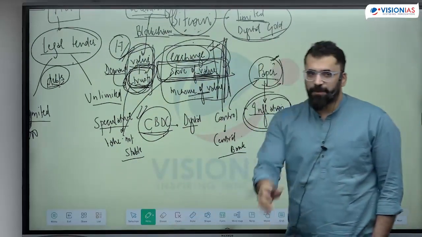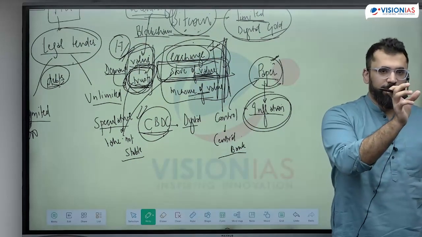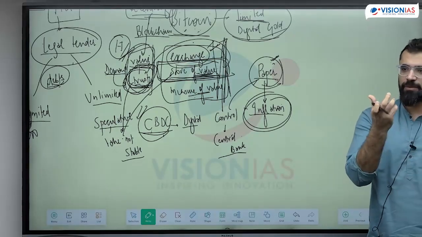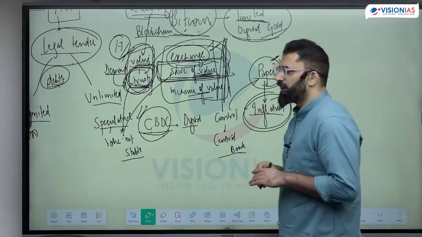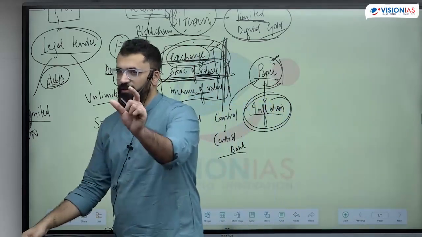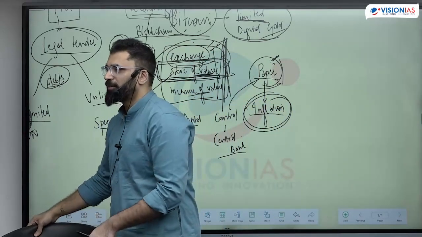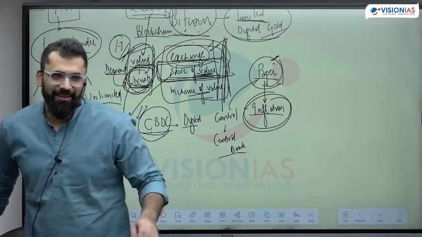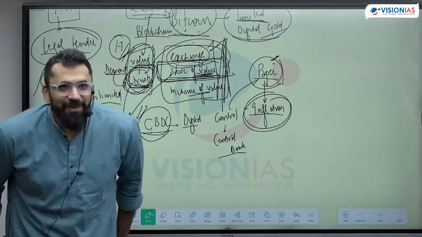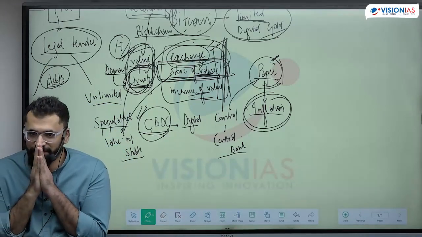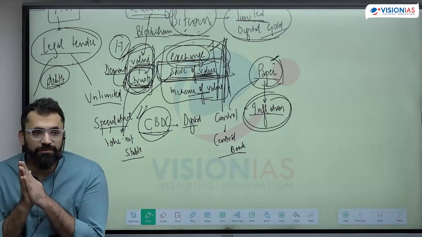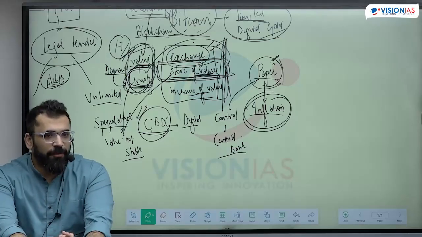When the RBI is printing on the paper currency, have you seen, I promise to pay the bearer? What does that promise mean? I promise to pay the bearer a sum of 10 rupees. That means if you have a 10 rupees note, you go to the RBI, what will the RBI give you? So what is the promise? It's not backed by anything. So what is the RBI giving you? It is not backed by anything.